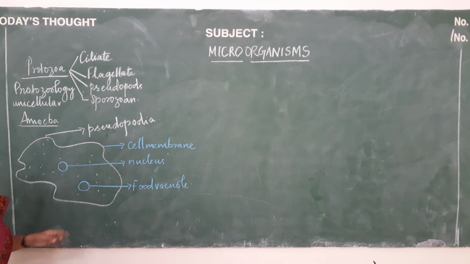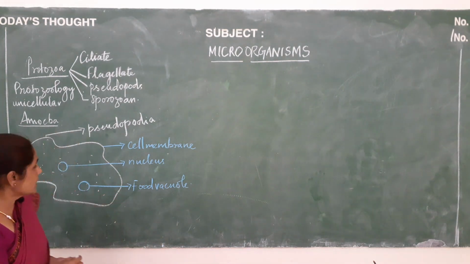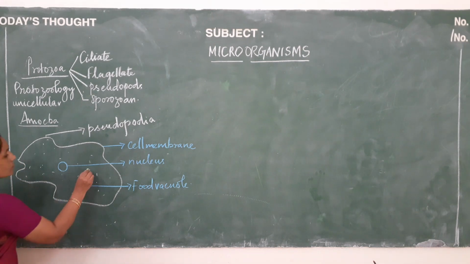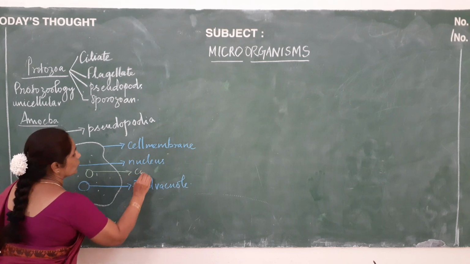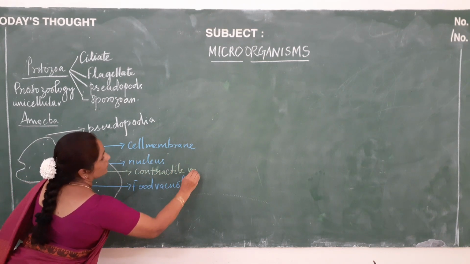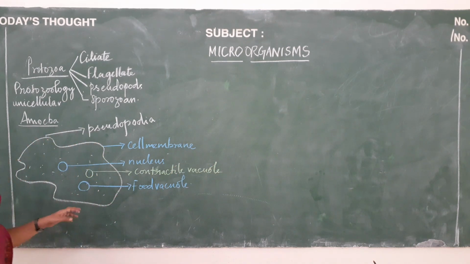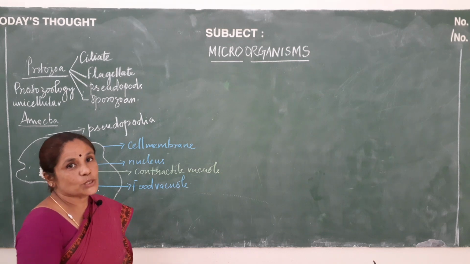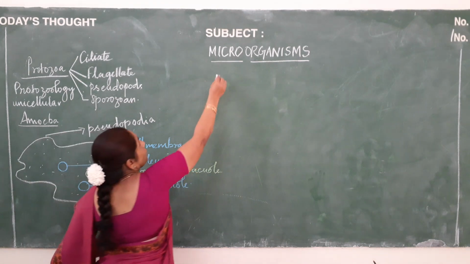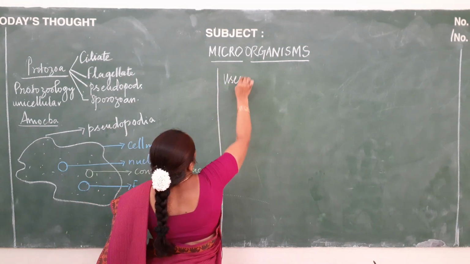And nutrition is very simple, that is, they just engulf the food as it is. And excretion is by means of contractile vacuole, and reproduction is by means of fission. That's all about amoeba. And next we'll do in detail about uses of microorganisms.